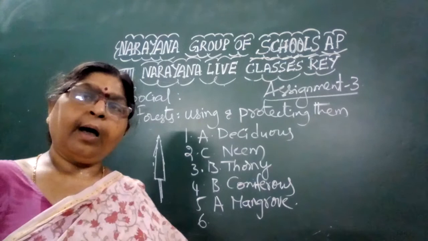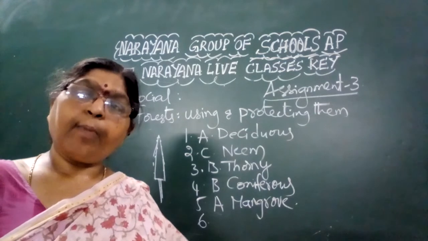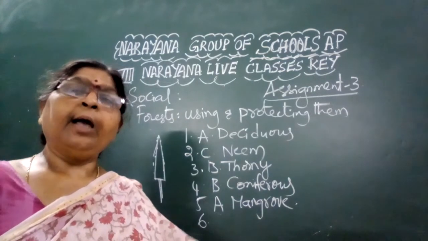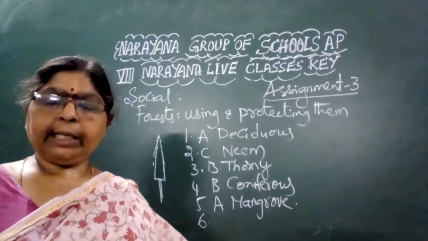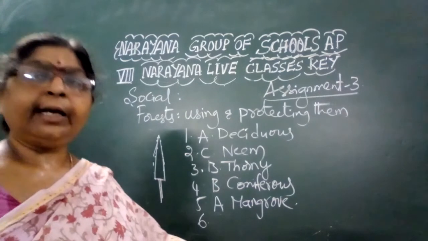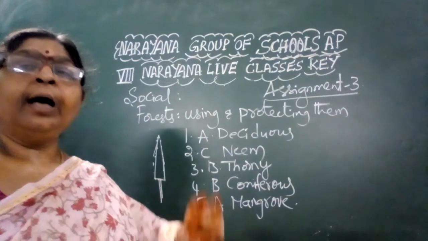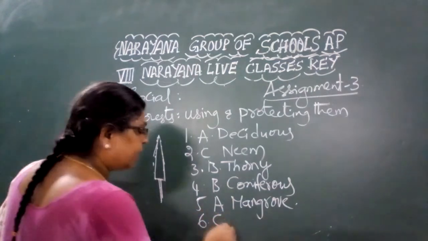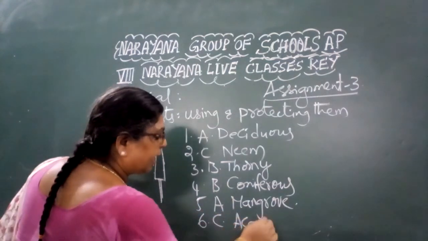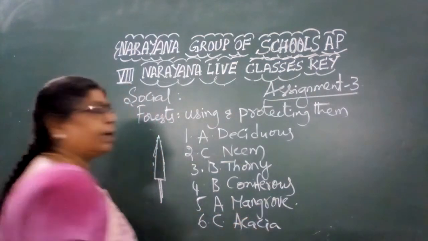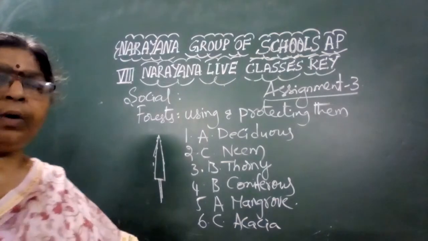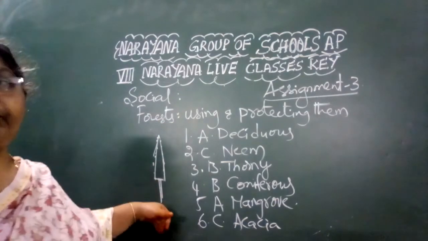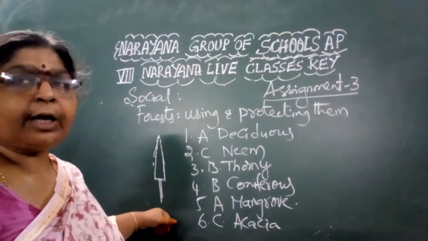Uppu ponna, Boddu ponna, Gundu Madu, all these are found in the littoral forest. But the tree acacia is found only in the regions of the thorny forest. So what is the odd one? Odd one is acacia. Acacia grows in the thorny forest. That is the odd one. Okay, so these are the different topics about different types of forest.